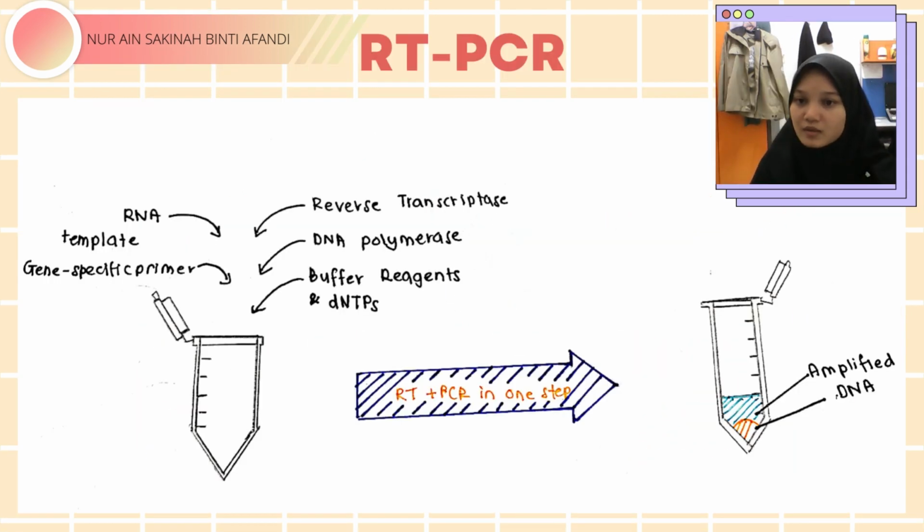In one-step RT-PCR, reverse transcription or cDNA synthesis and qPCR are carried out in a single tube by employing sequence-specific primers for the amplification of the specific target. Genetically modified reverse transcriptases are commonly employed in one-step assays as they tolerate the higher temperature necessary for annealing of sequence-specific primers.